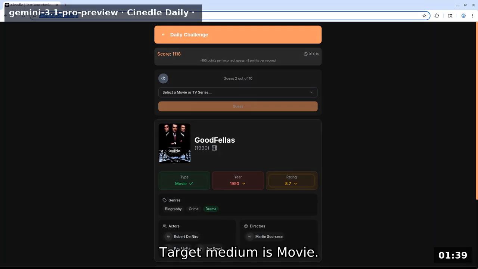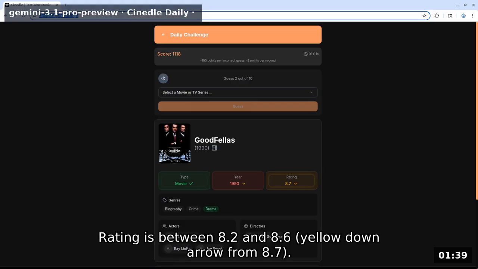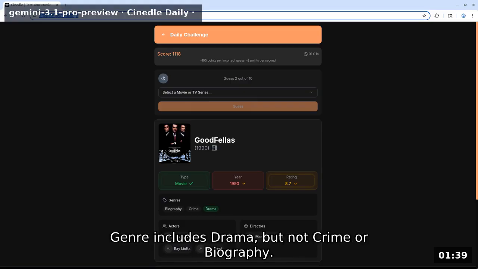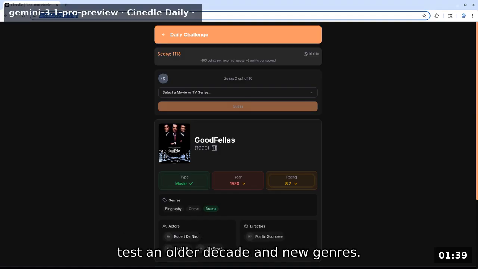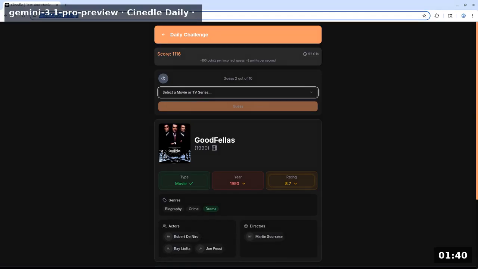Target medium is movie. Year is older than 1990, red down arrow. Rating is between 8.2 and 8.6, yellow down arrow from 8.7. Genre includes drama, but not crime or biography. I will guess Casablanca 1942, rating 8.5, drama/romance/war to test an older decade and new genres.